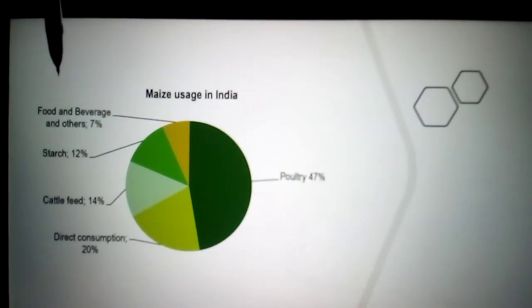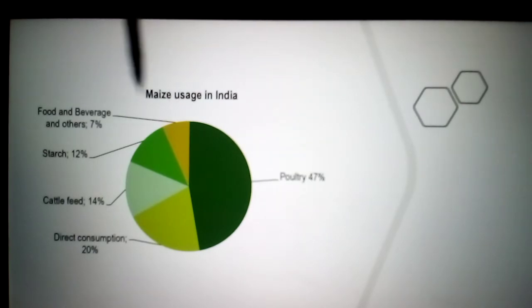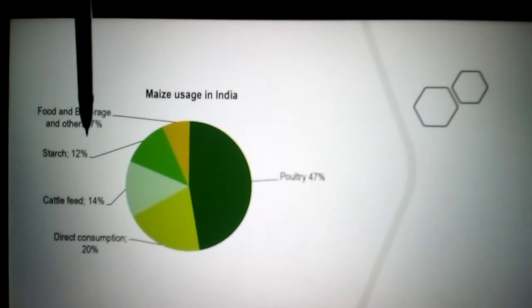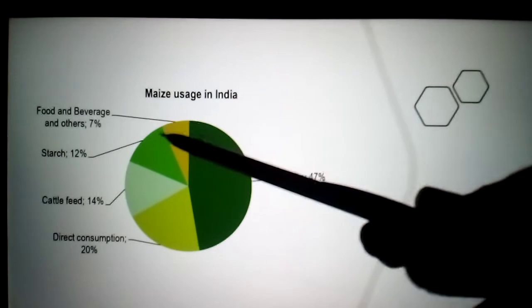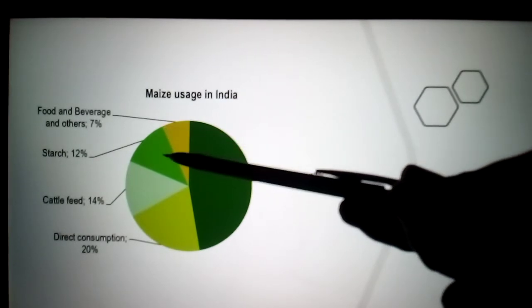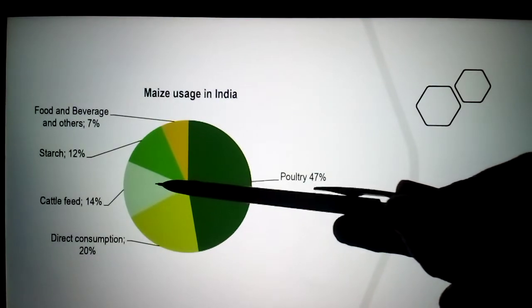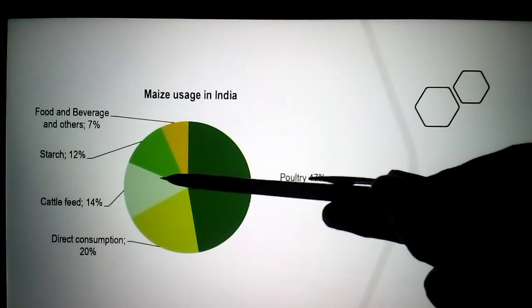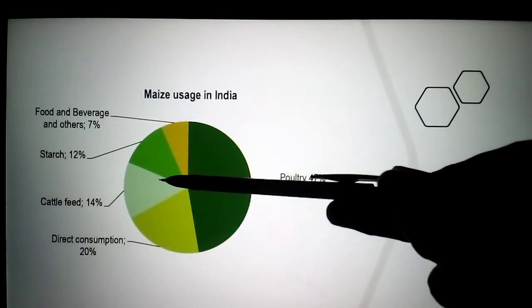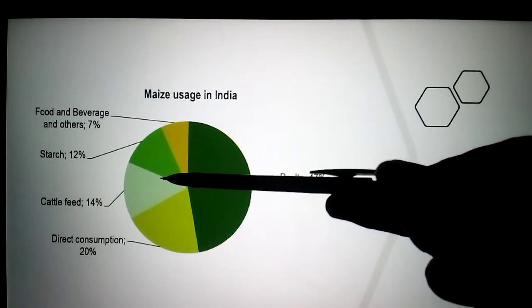Next one, food and beverage and others in our food items. They are using only 7%. Next one, starch, that is 12%. This is also used in food items only. Next one, cattle feed. Animal rearing is there, no? During rainy season animals cannot go out for grazing, so they are in the shed only.